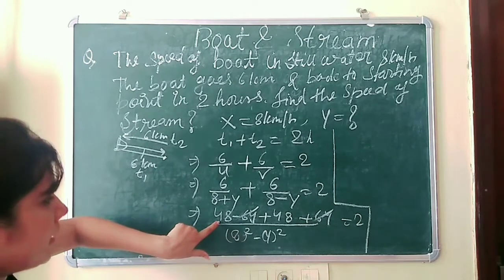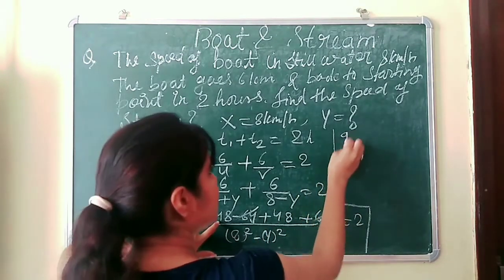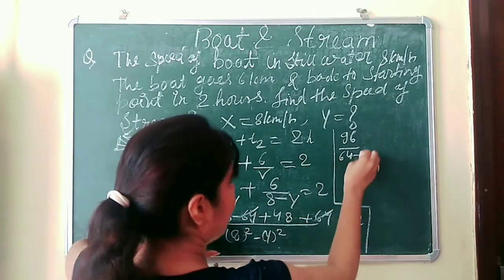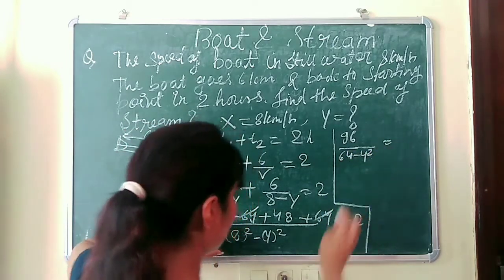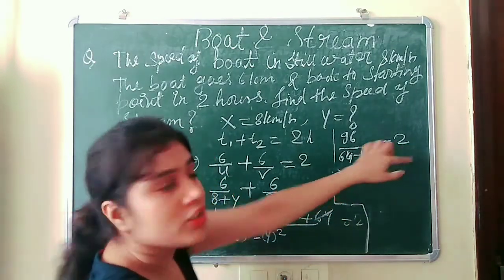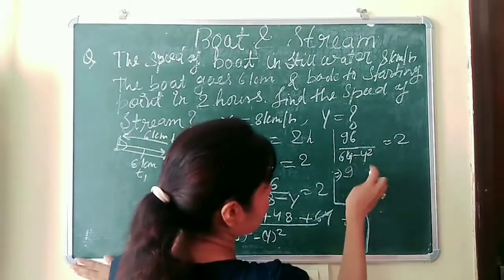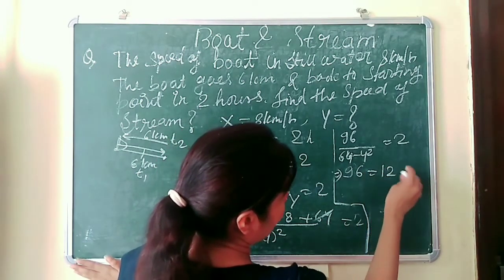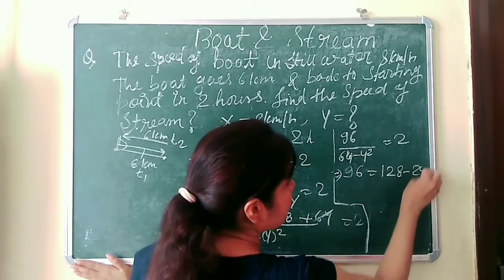So here it will become 96 upon 64 minus y square equal to 2. Now this term will be cross multiplied with this 2. So it will become 96 equal to 128 minus 2y square.